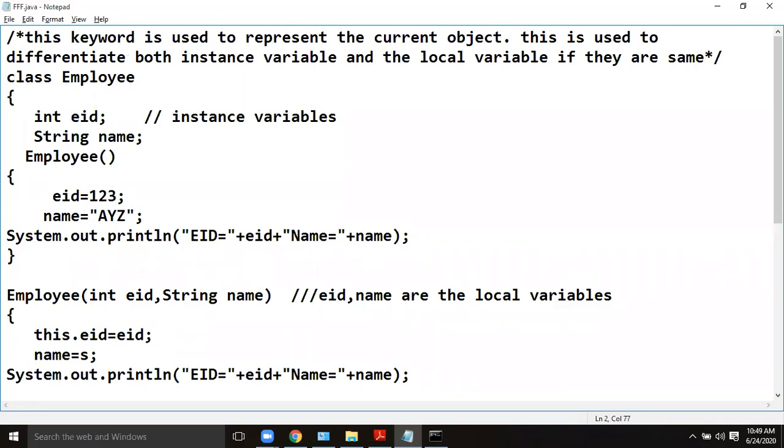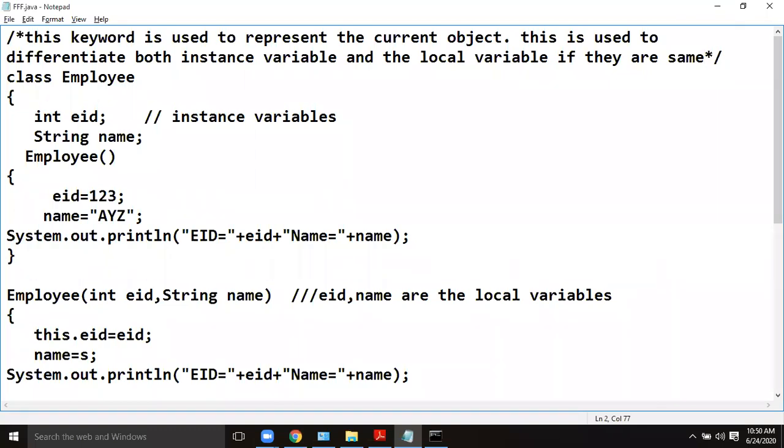If I want to keep int EID for both instance variable and local variable, definitely I can, but there should be some distinguishing technique, that is the this keyword, because this always refers to the current object upon which the invocation is made.